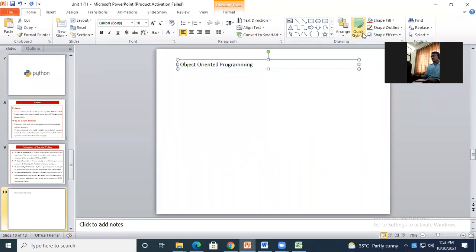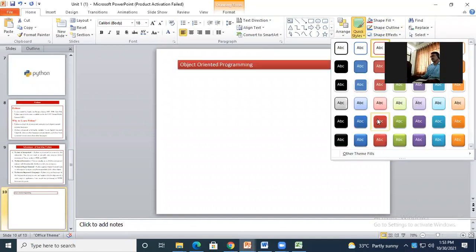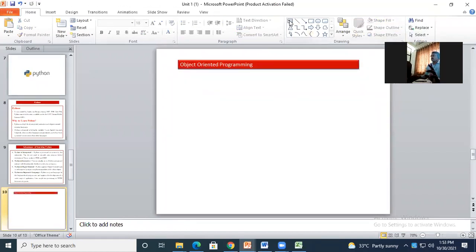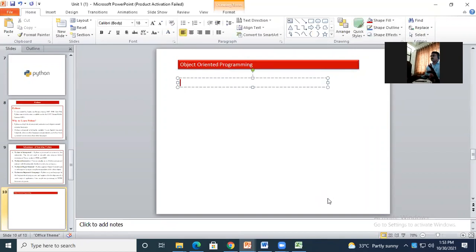Object-oriented programming. Okay, if there is a question for object-oriented programming, you need to remember these four words. Inheritance.